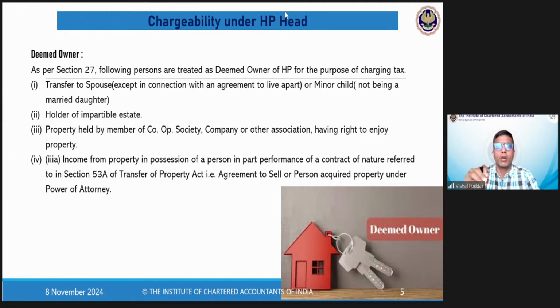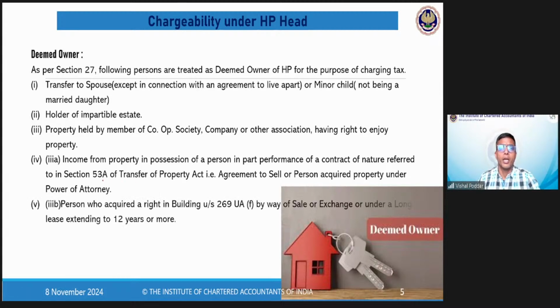Now, to protect your rights, there was a section inserted in the Transfer of Property Act, as you can see on your screen, Section 53A. This Section 53A was brought in to protect your rights. It said that if you have the physical possession of the property and you have paid the entire consideration, then even though the proper documents are not in your name, we are going to deem that you are the owner.